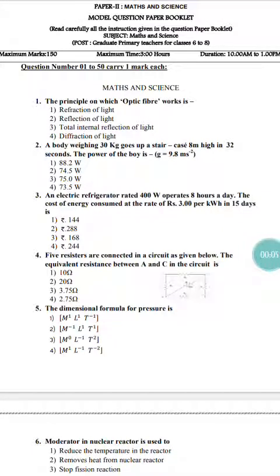Here it is, the 2022 model question paper of paper 2 maths and science of GPSTR. You can see it, right? In this video I am going to give you questions 1 to 25 with their answers.